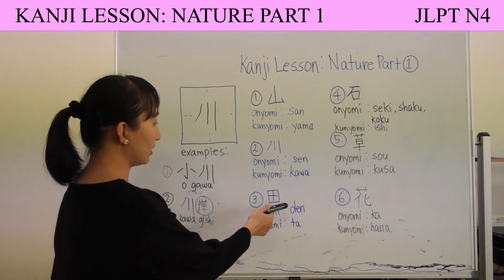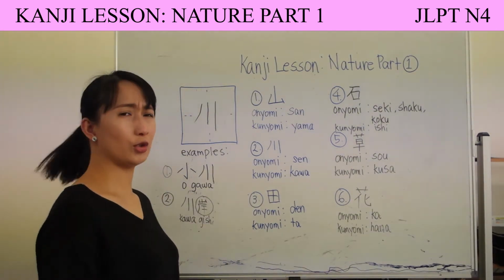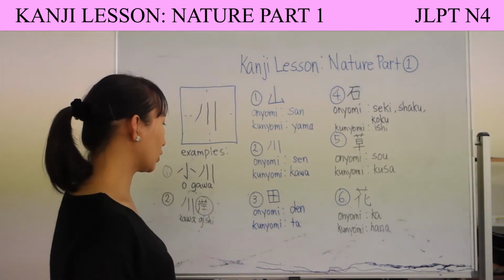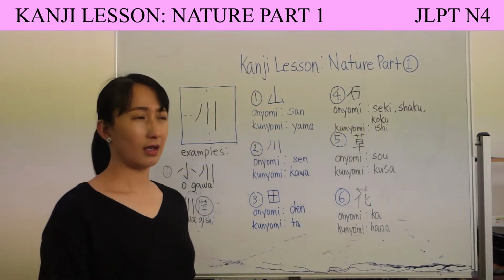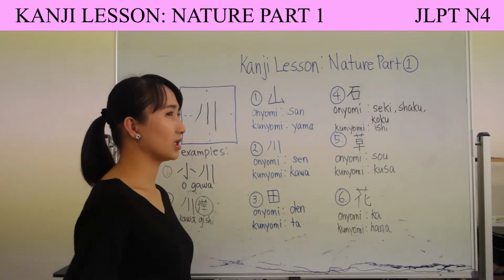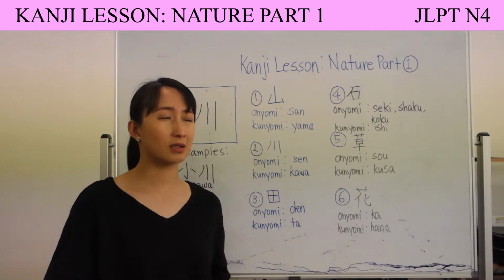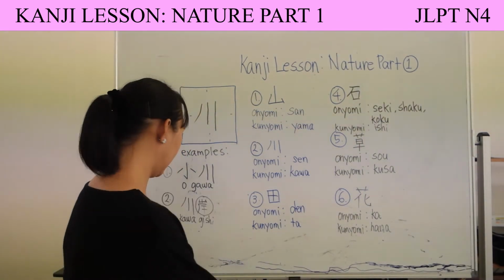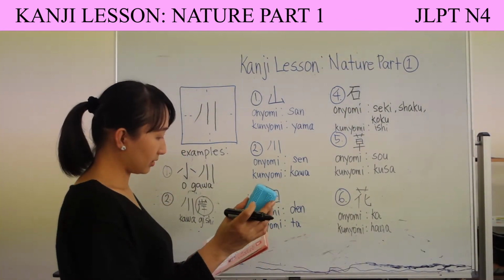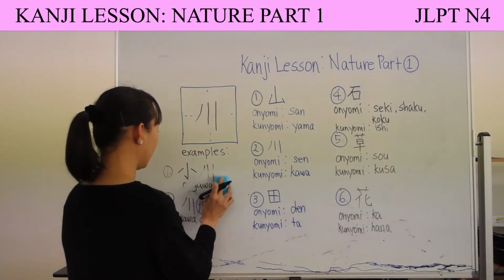Our third kanji is this. Its onyomi is den and its kunyomi is ta. Guys, for me, ta means kind of like a space, a field. Ta has 5 strokes.